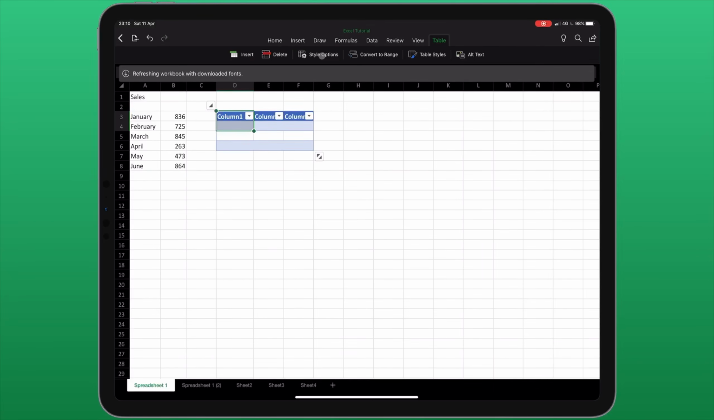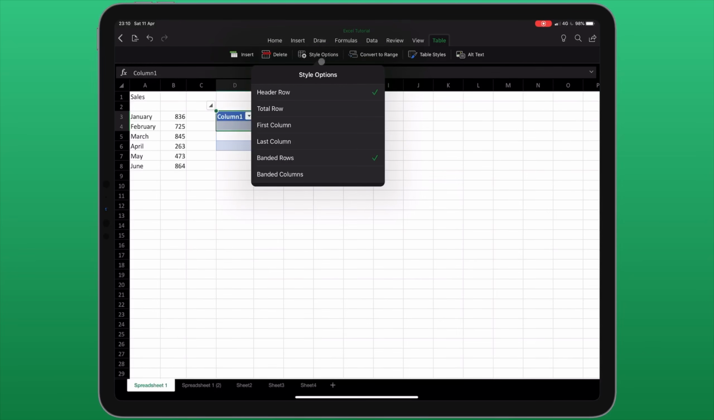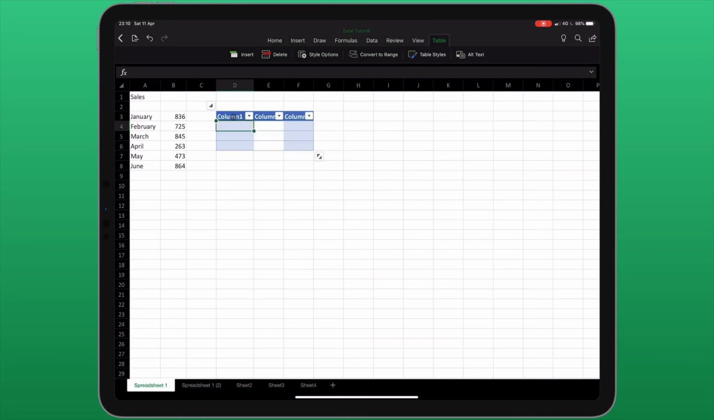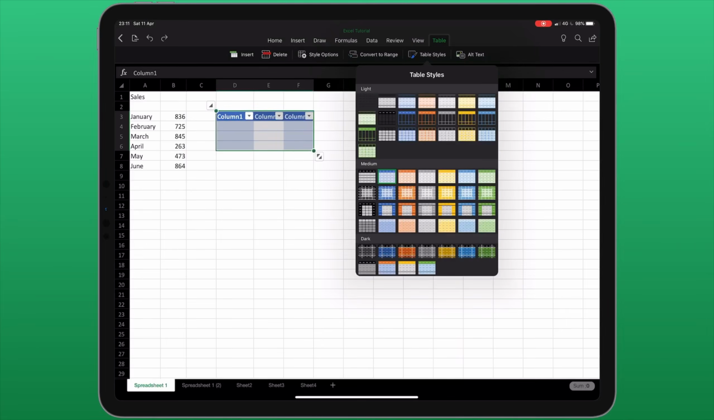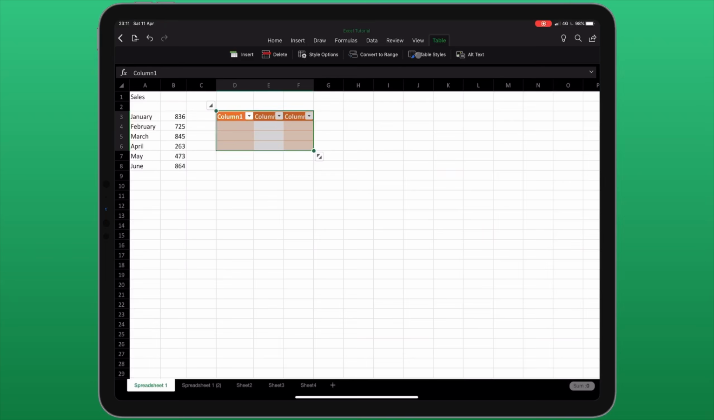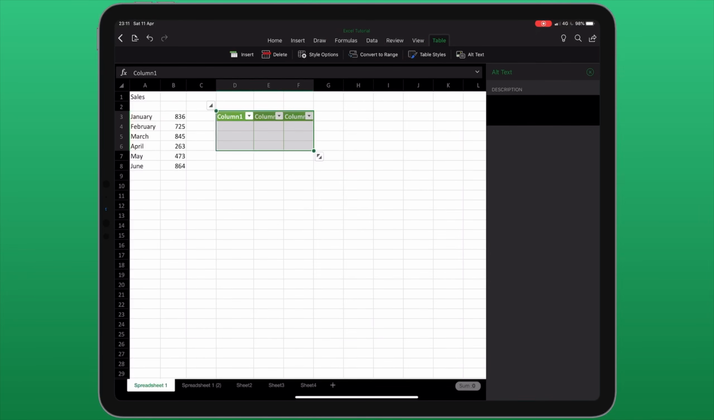From here I also have some style options. This includes whether or not I want a header row, a total row, whether I need to have a first column or a last column, banded rows which gives me alternating colours for each row, or banded columns which does the same thing but with columns instead. We also have table styles, which allows us to change the colour scheme of the table. And alt text allows me to add a description to this element of the spreadsheet.